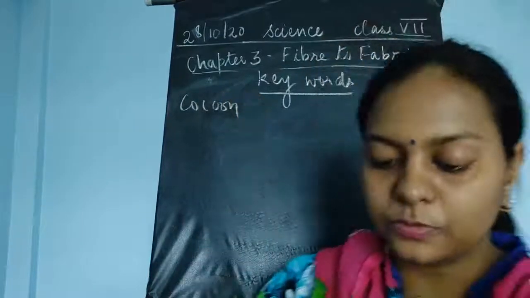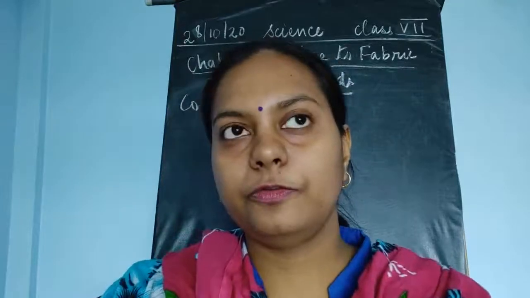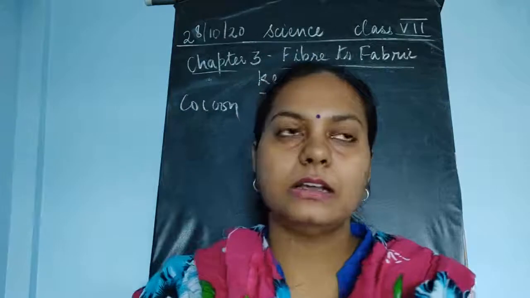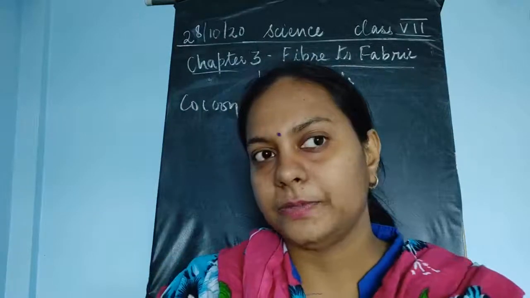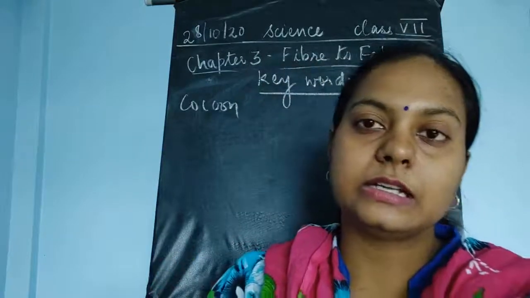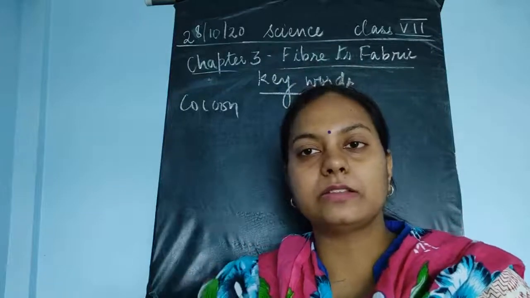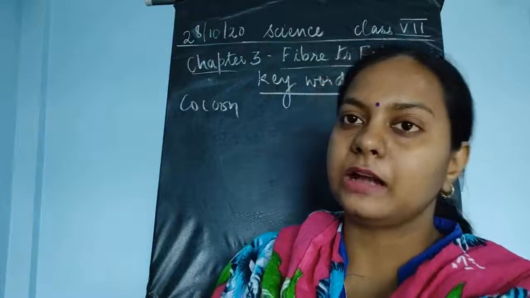So this is the first word. What do you mean by cocoon? If you see the meaning of the word cocoon, it is a raw material from which the silk is obtained. Once the caterpillar stops eating, it forms a new home, it spins a thread around its body, which is the silk thread, and then it becomes a cocoon.